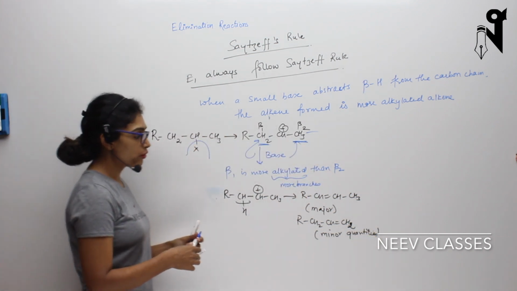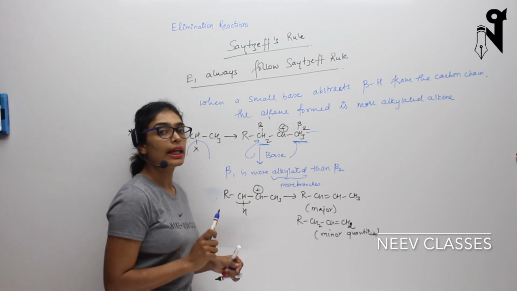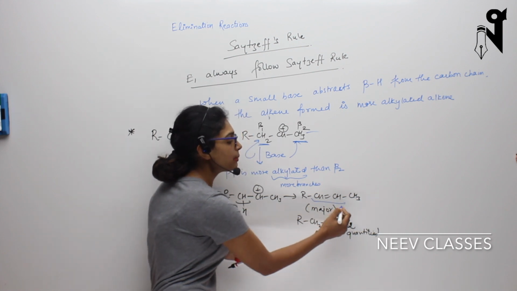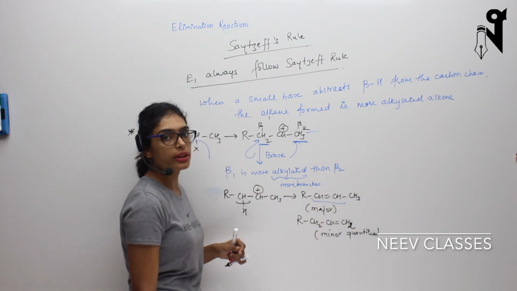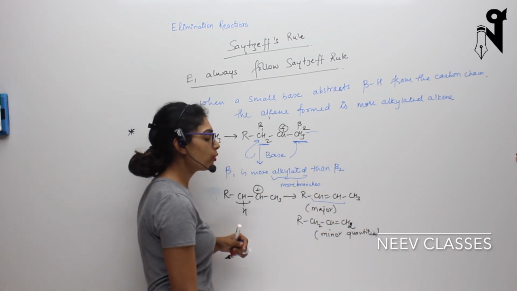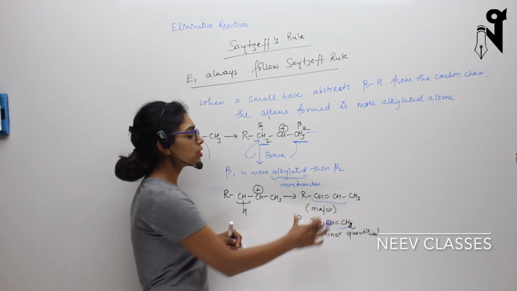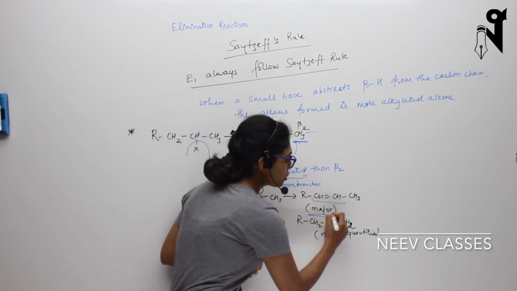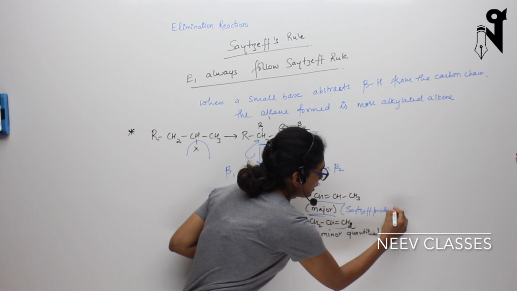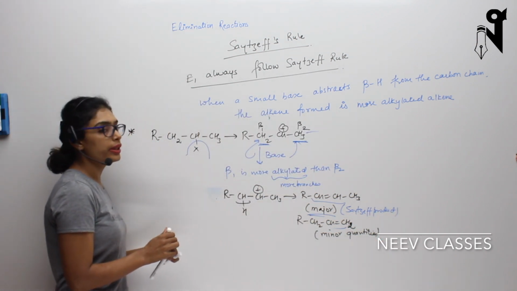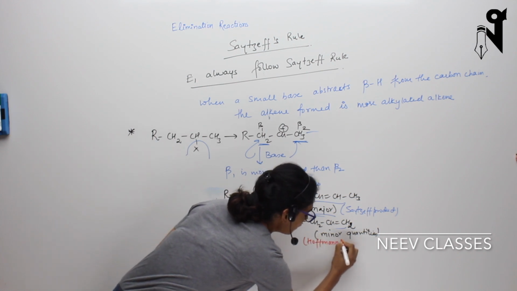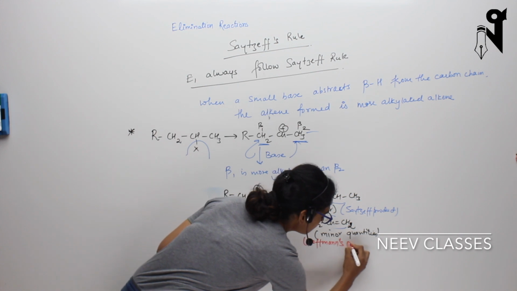So this product, which has formed by removal of hydrogen from the more alkylated carbon, will give you the more alkylated alkene. And if you look at this alkene, this is also the more stable alkene. We already know how to check the stability of an alkene by checking the hyperconjugating structures. It has more hyperconjugating structures as compared to this. So this is the more stable alkene, and this product is called the Saytzeff product. Whereas the other product, which is formed in minor quantities, is called the Hofmann product, discovered by Hofmann.